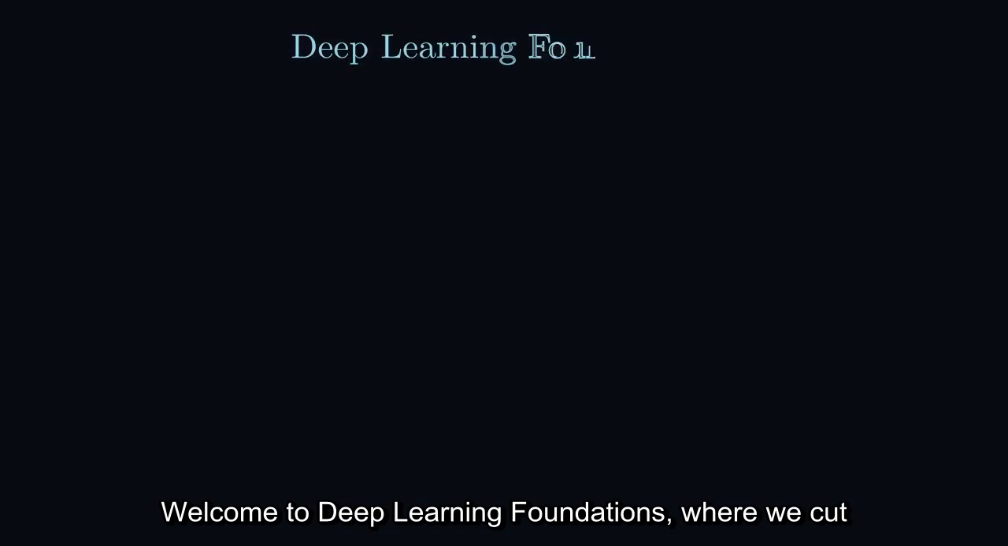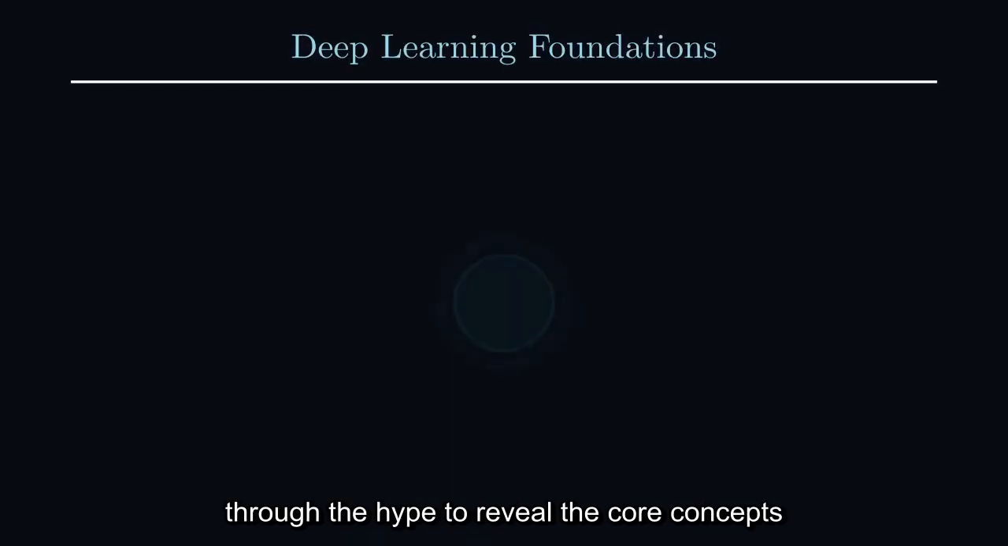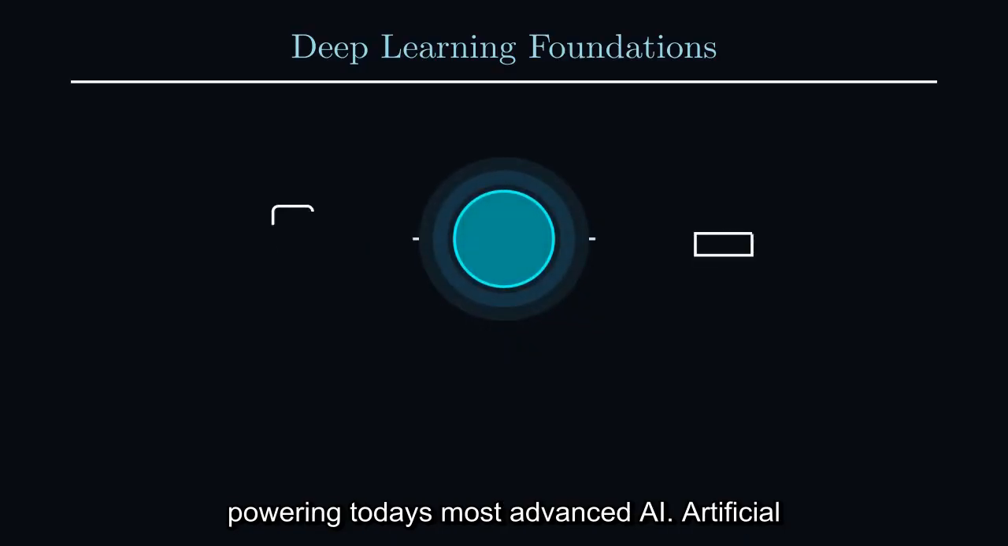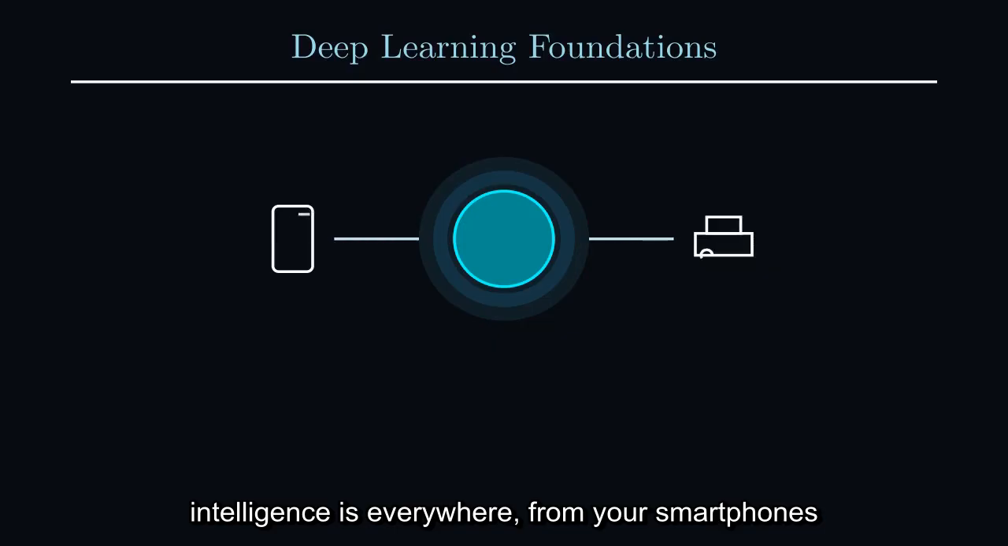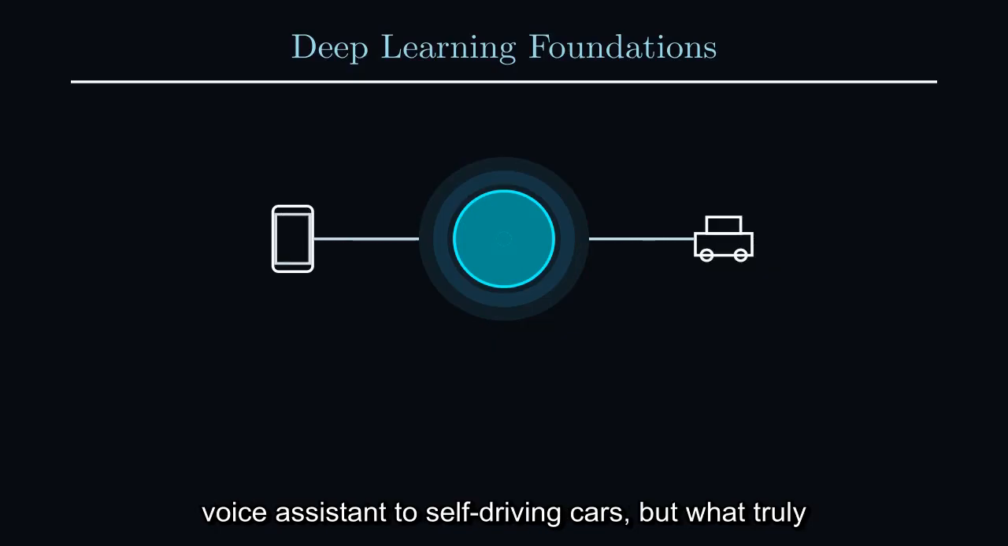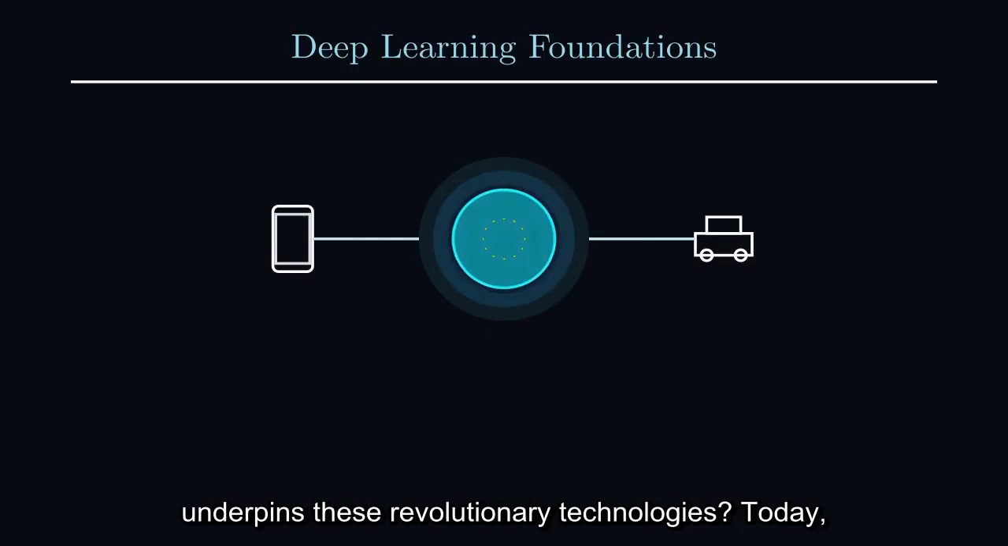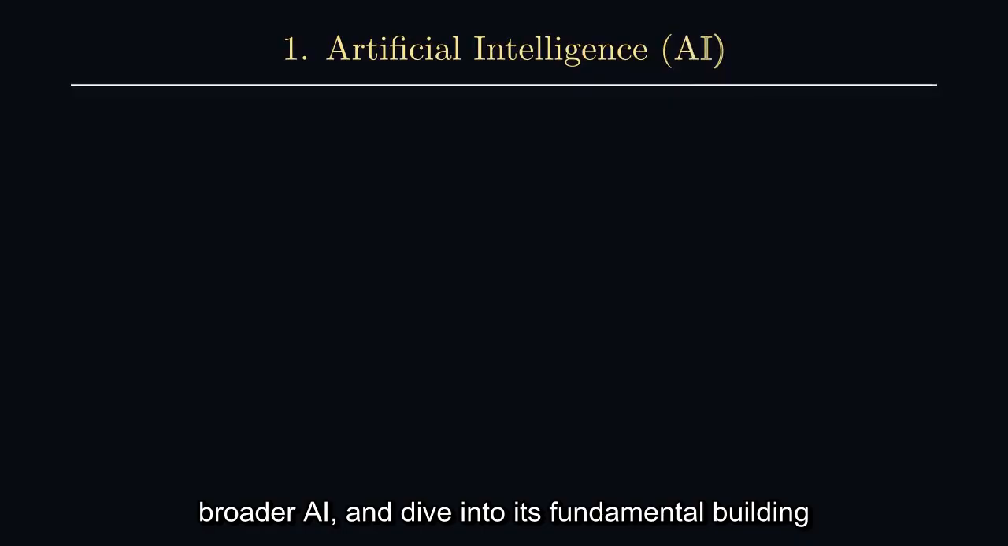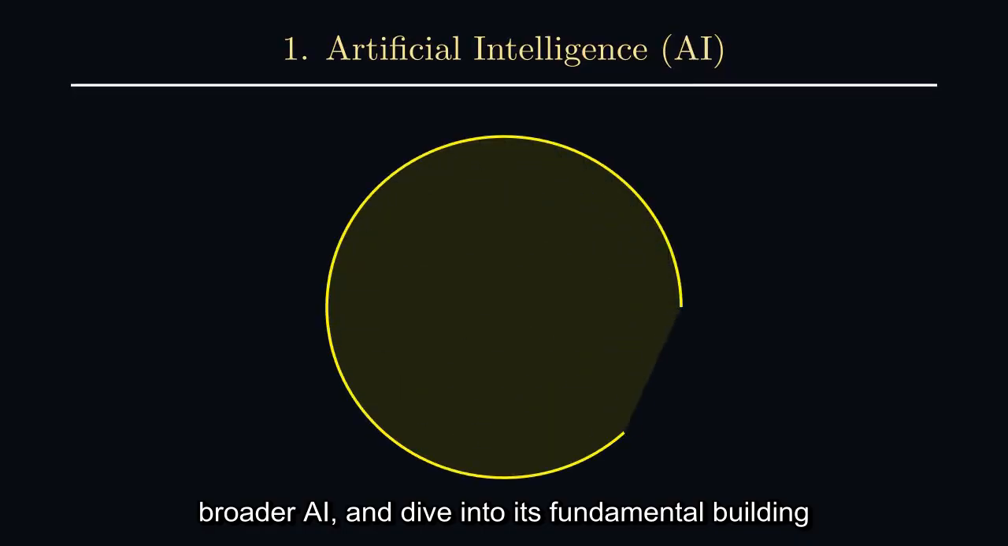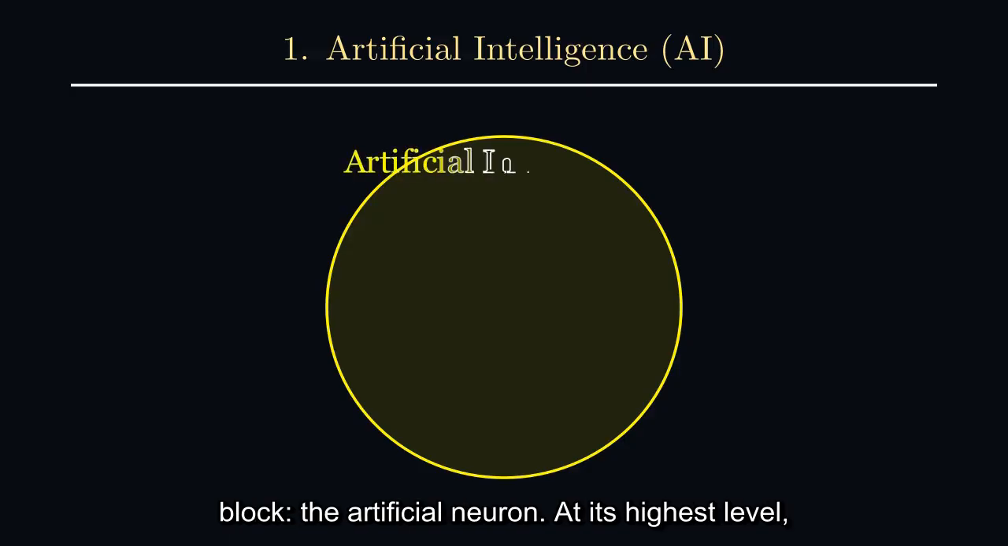Welcome to Deep Learning Foundations, where we cut through the hype to reveal the core concepts powering today's most advanced AI. Artificial intelligence is everywhere, from your smartphone's voice assistant to self-driving cars. But what truly underpins these revolutionary technologies? Today, we'll demystify deep learning, distinguishing it from broader AI, and dive into its fundamental building block, the artificial neuron.